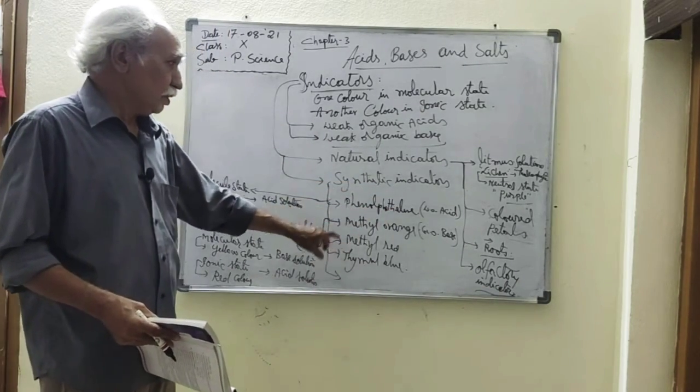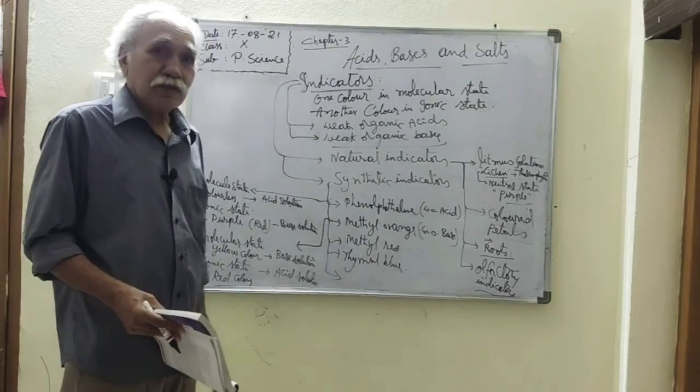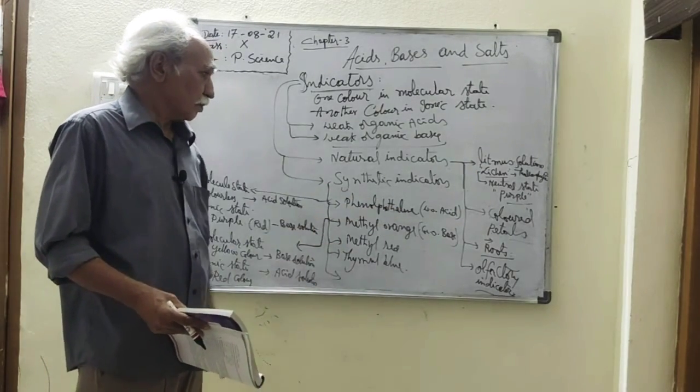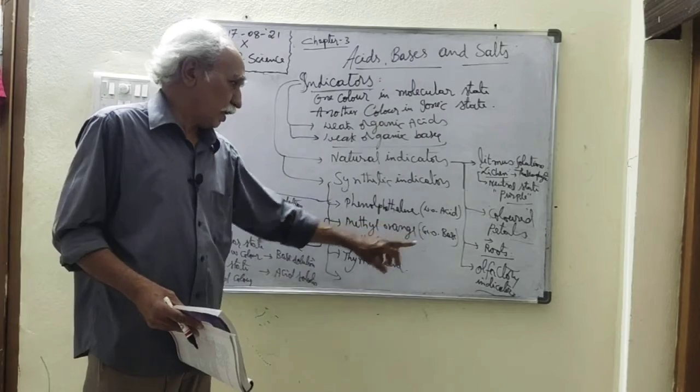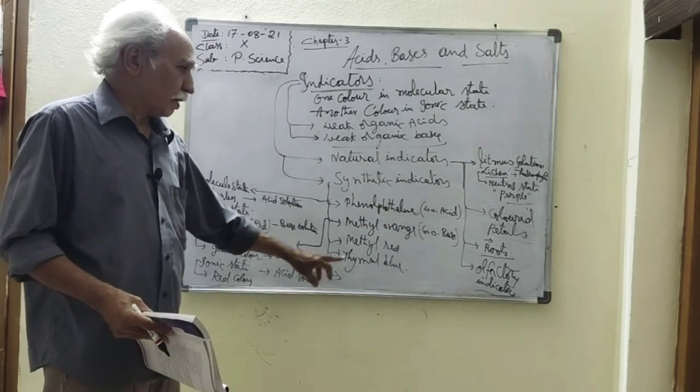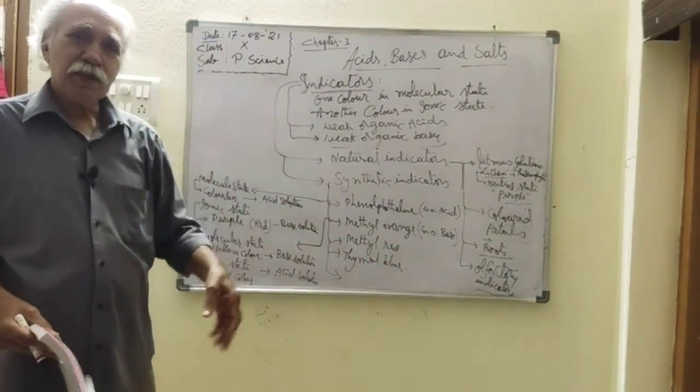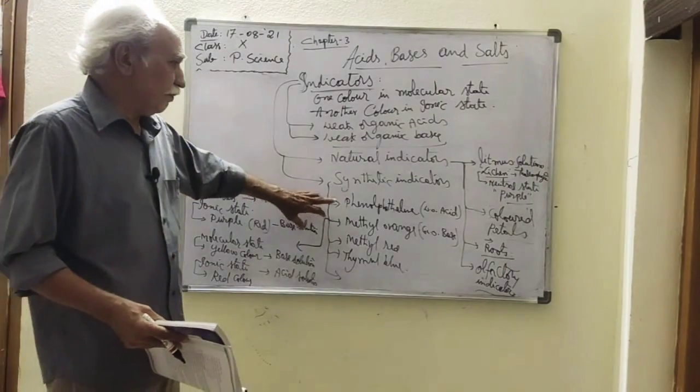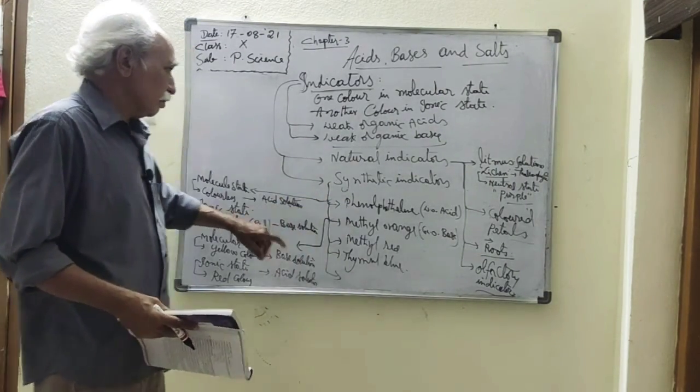There are different types. Phenolphthalein is a weak organic acid. Methyl orange is a weak organic base. And methyl red, thymol blue, thymol red, like this, so many are there. But in our standard, we are mainly using phenolphthalein and methyl orange.